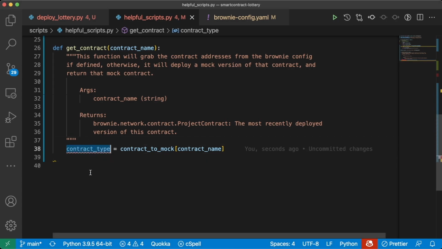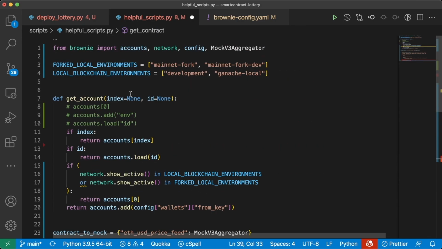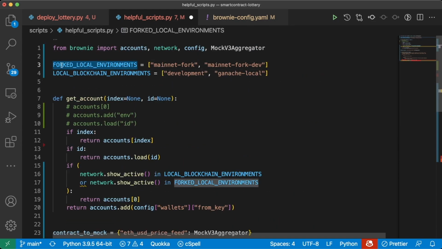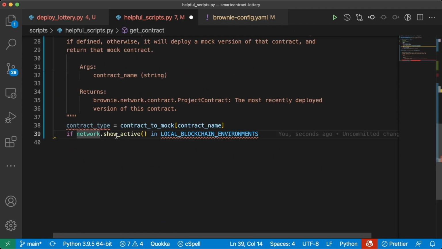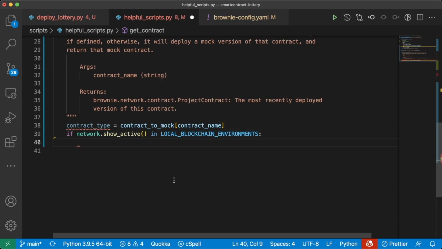Now we need to check, okay, do we actually even need to deploy a mock? So sure, let's check if we're on a local blockchain. So we'll say if network.show_active is in our local blockchain environments. And we'll skip the forked local environments because, again, we don't need to deploy a mock price feed address on a forked local environment. Then we'll check to see if one of these contracts has already been deployed.